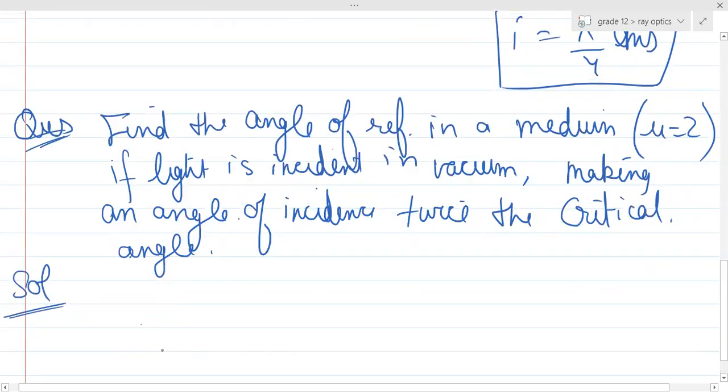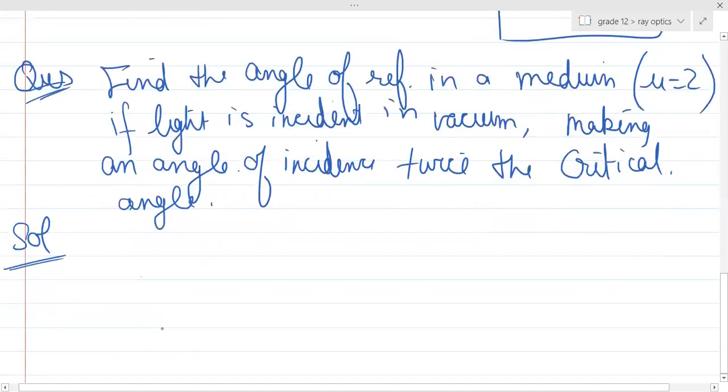So basically you need to find out the angle of refraction in this case. Please understand the question very well.